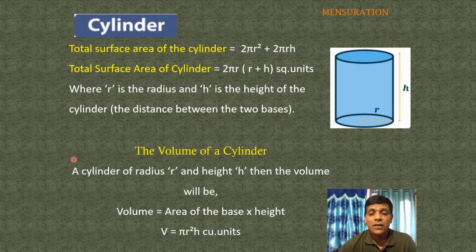Next, volume of a cylinder. For a cylinder of radius r and height h, the volume V equals area of the base into height. V equals pi r square h cubic units. This is the volume of a cylinder. So CSA of a cylinder is 2 pi r h, TSA of a cylinder is 2 pi r into r plus h or h plus r, and volume of a cylinder V equals pi r square h cubic units.